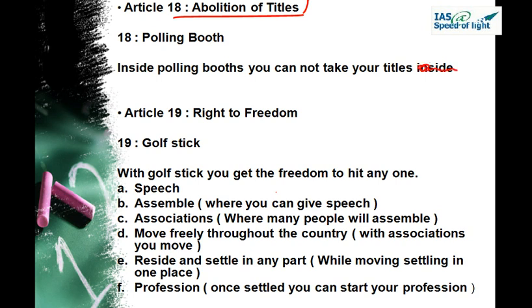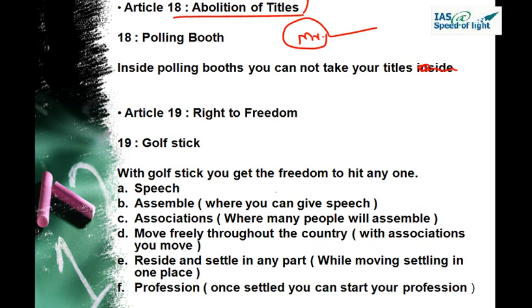So you went for voting and you had one title with you, like your whole plate, where you have mentioned Mr. or any such title. These titles are not allowed inside the polling booth.